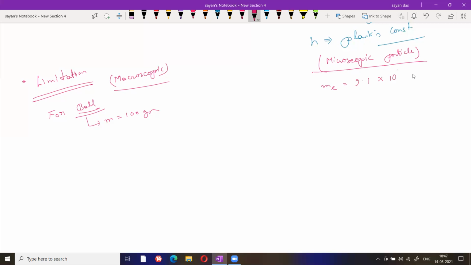Now I am considering that the velocity of this ball and the velocity of this electron are the same. Suppose I am taking 10 to the power 5 meter per second. The velocity of a ball is normally very high, but in this case I am taking the same velocity. You can take 10 meter per second, or 10 to the power 2 meter per second, that's your choice. Okay, I am taking 10 to the power 5 meter per second.